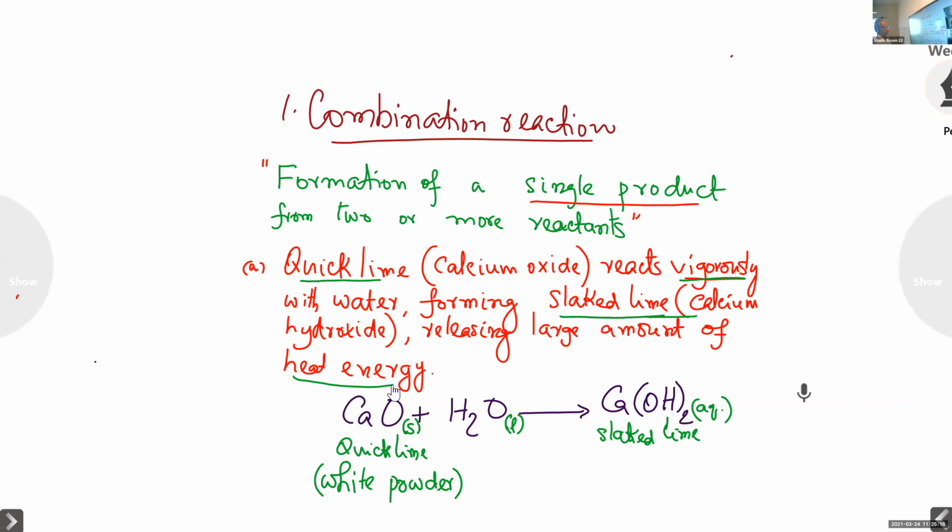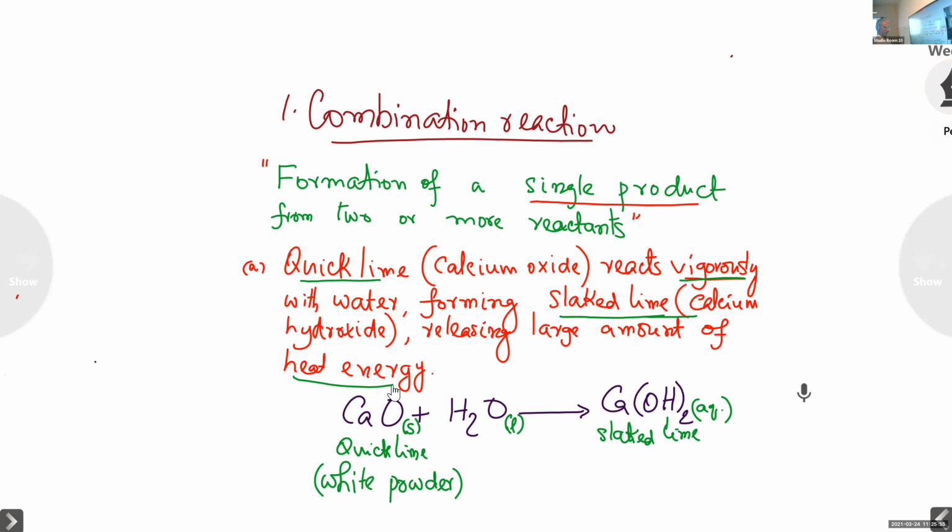Another one: what is quicklime? What is its formula? Quicklime is CaO. Calcium oxide, and the formula is CaO. That is correct. Then, what is slaked lime? What will be our answer? Calcium hydroxide, formula Ca(OH)2.